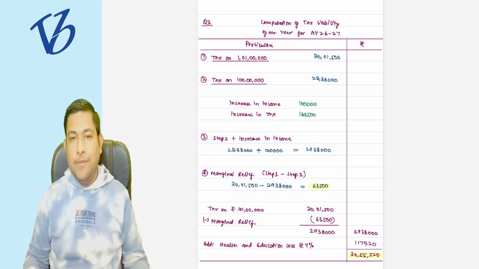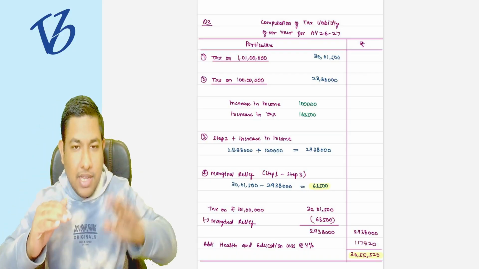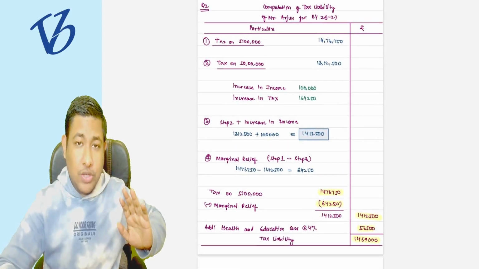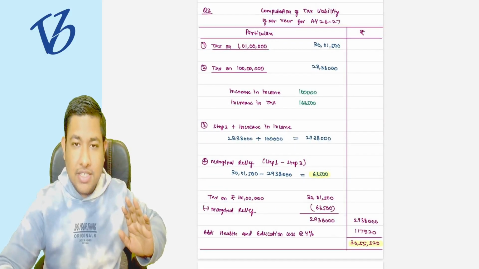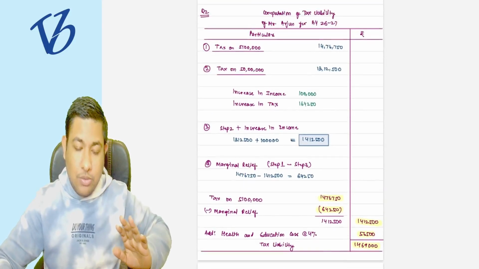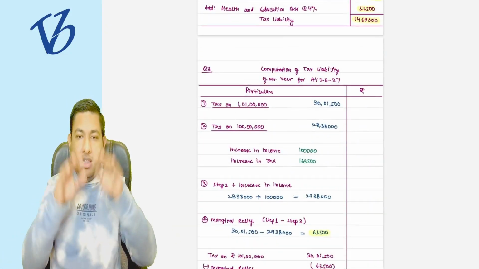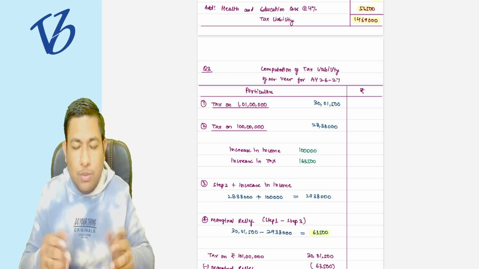Tell me, am I saying correct or not? You have to calculate as per the default tax regime with marginal relief, which we have done under question number 3, and as per the normal tax regime, which we have done under question number 2. So compare the same question in both tax regimes, and whichever is most beneficial to the assessee is going to be my answer.